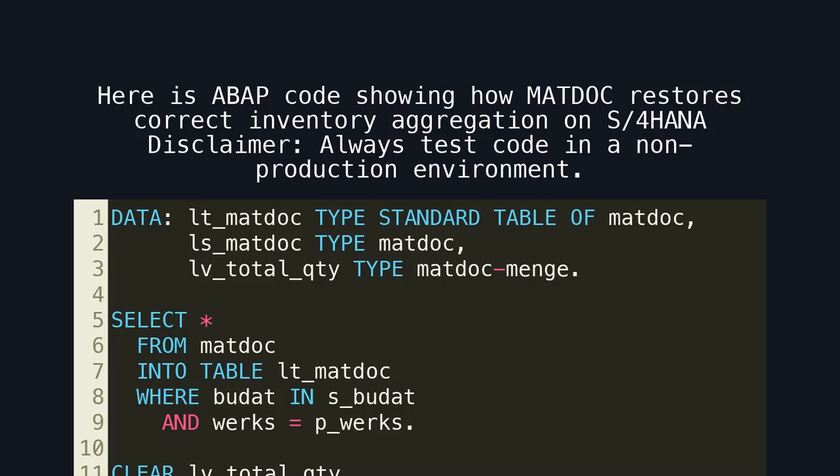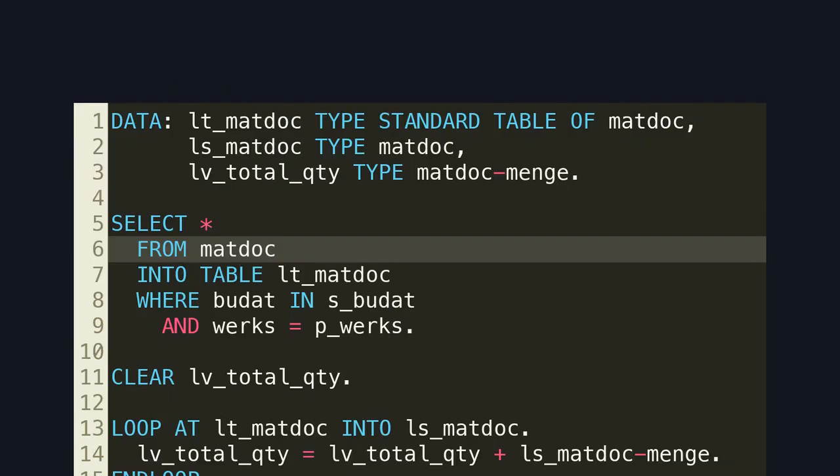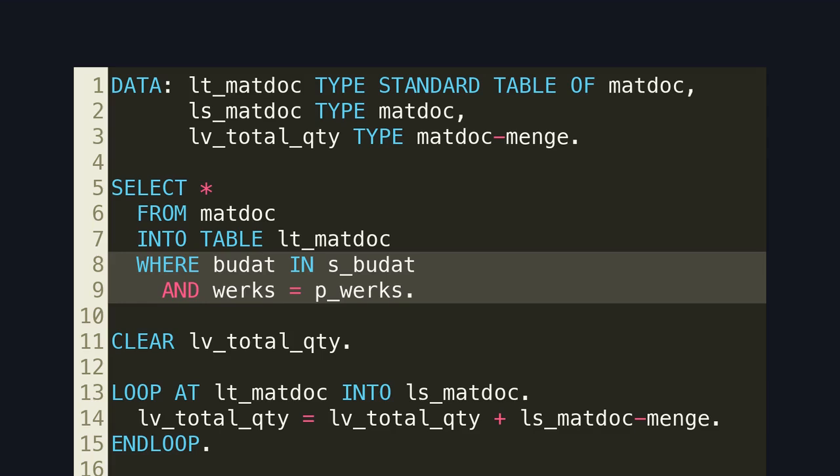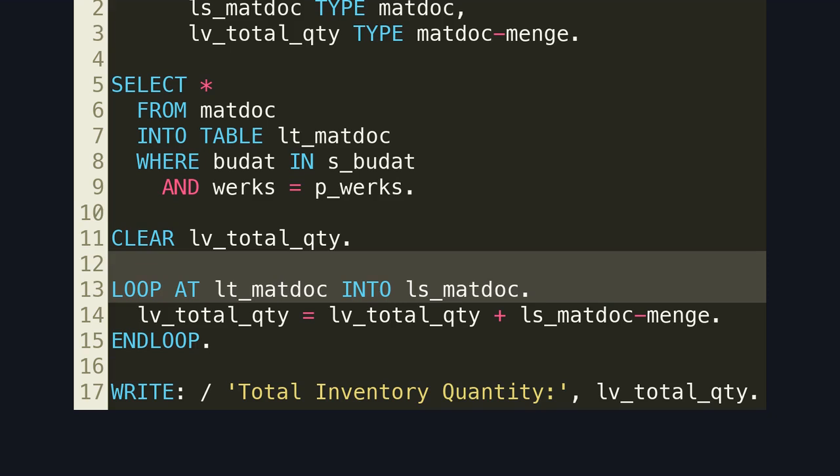Here is ABAP code showing how MATDOC restores correct inventory aggregation on S/4HANA. Disclaimer: always test code in a non-production environment. Here is the architectural shift. MATDOC consolidates header and item information into a single, consistent structure. This code snippet shows filtering directly on MATDOC, eliminating the need for complex joins. Here is the same aggregation logic as before, but now operating on a clean, non-duplicated dataset.